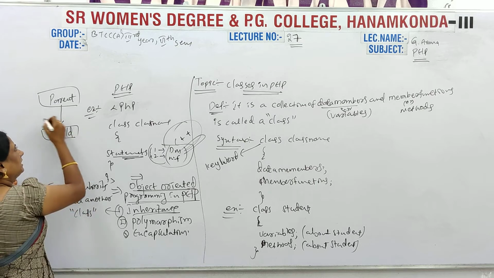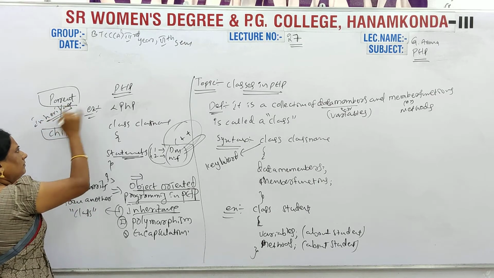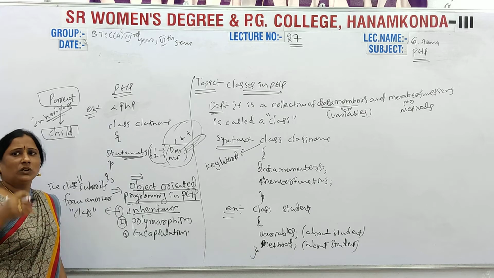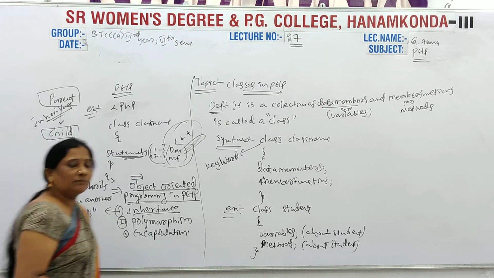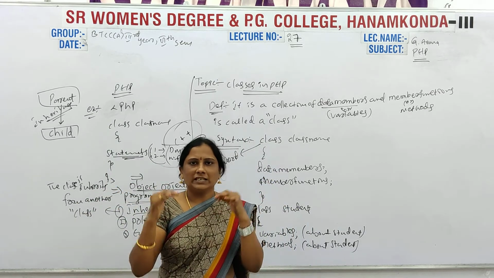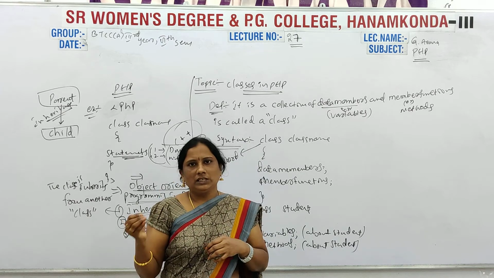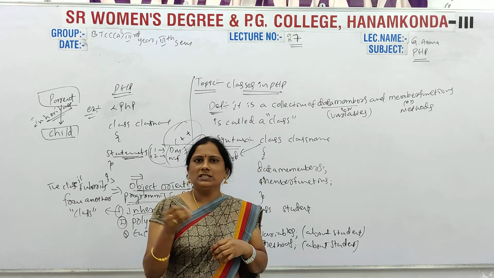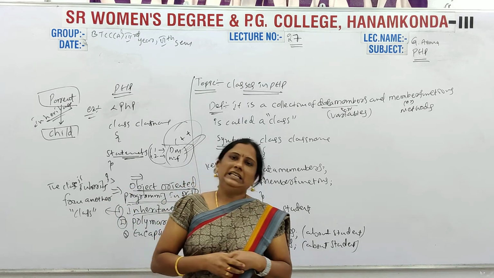Clear? So this concept is called inheritance. You know this topic, we already discussed it in C++. Inheritance means what? It inherits the properties or characteristics from another class. You have to write the definition: it takes the properties or characteristics from another class. So that is inheritance.